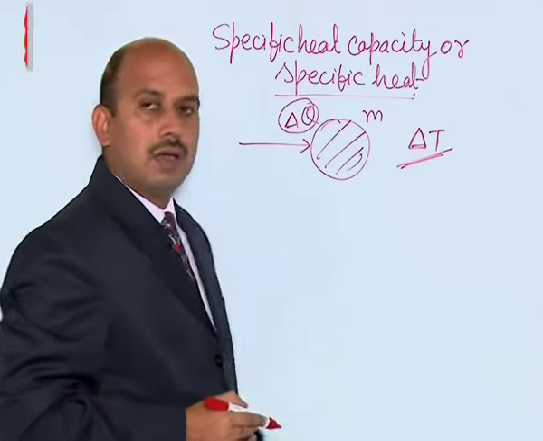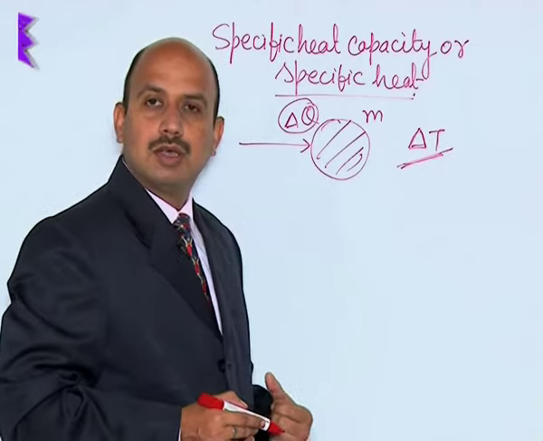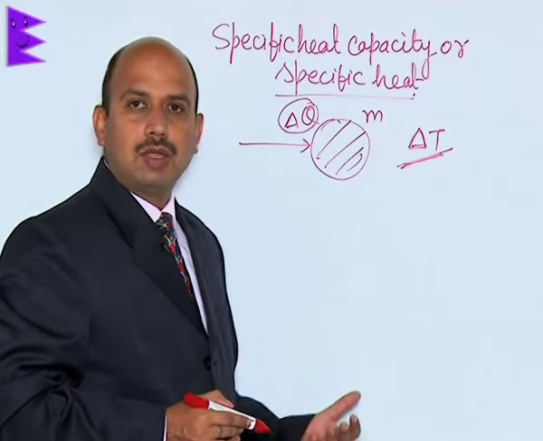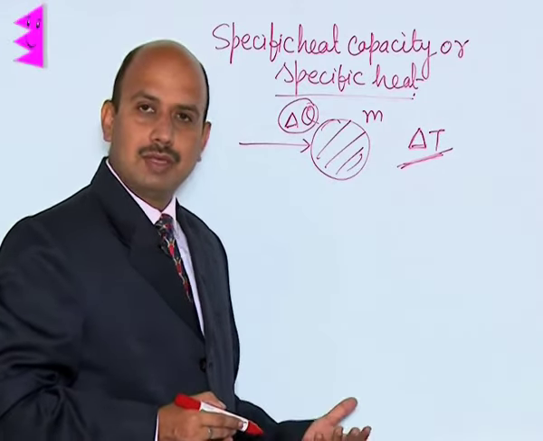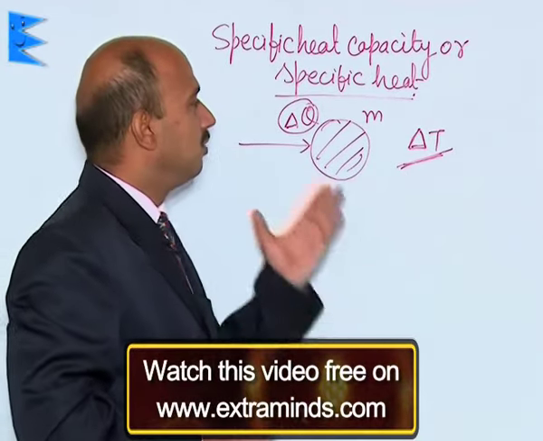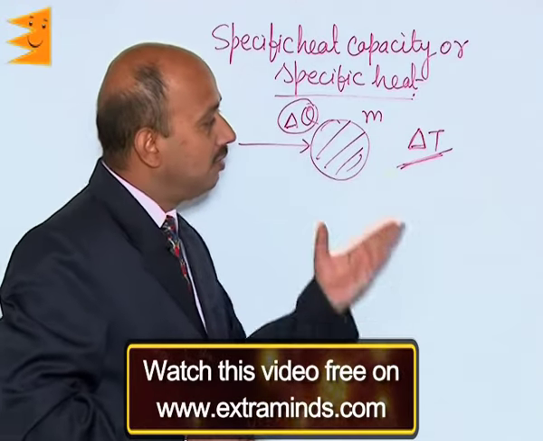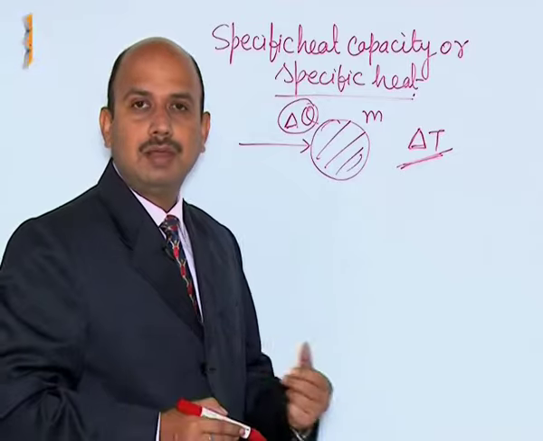But if you change the material, you will find there is a different rise in temperature. Similarly, if you take many bodies of different materials, you will find a different rise in temperature if the same amount of heat is given and the mass is kept constant. It means the rise in temperature depends on the nature of the material.